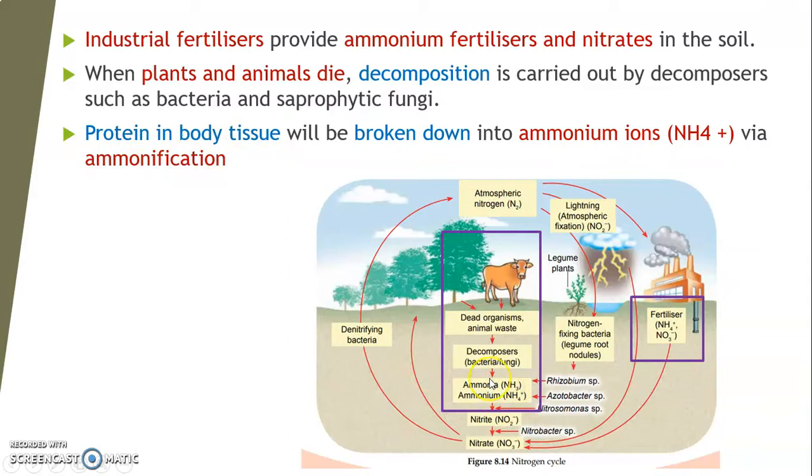So these are the processes that provide the soil with the ammonium ions and also nitrate. I repeat, what are the processes? The nitrogen fixing process by the bacteria, the lightning process, the fertilizer, and the decomposition of the dead organisms. So all these processes will provide the soil with the ammonium ions and also nitrate ions.